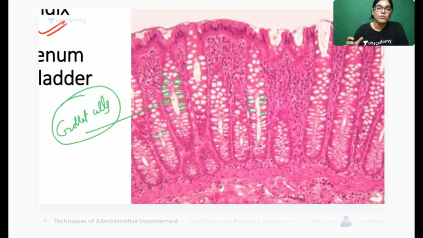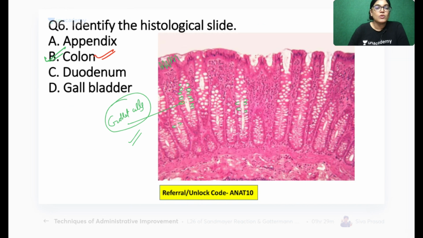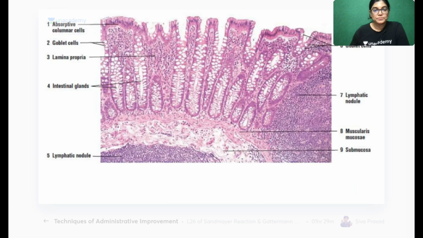Always when you see the slide of colon, the important feature is the lining epithelium. As you can see, these are the nuclei and this is simple columnar epithelium only. But the most characteristic feature giving you the hint for identification is the goblet cell. So a slide having many goblet cells is the colon. It is not appendix, because there is no lumen. In duodenum there is Brunner's gland and the villi are more prominent, which is not the case here. Gallbladder has no submucosal glands and no brush border epithelium. So we will go with colon, which has many goblet cells. So B is the correct answer.